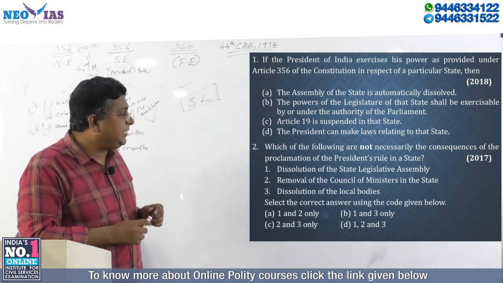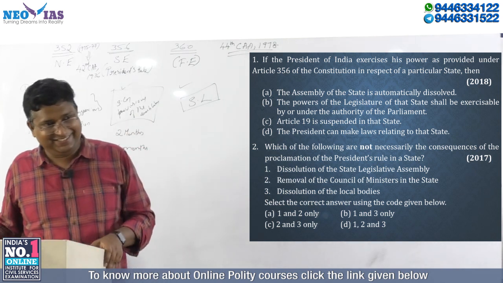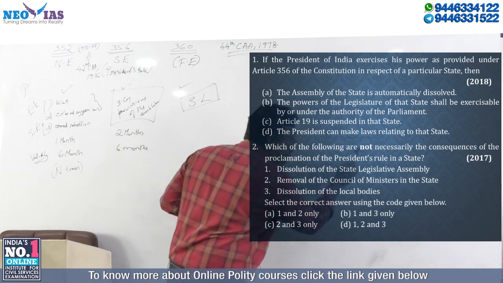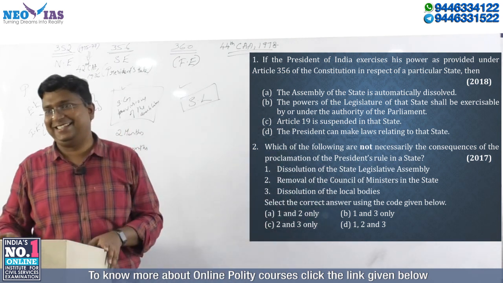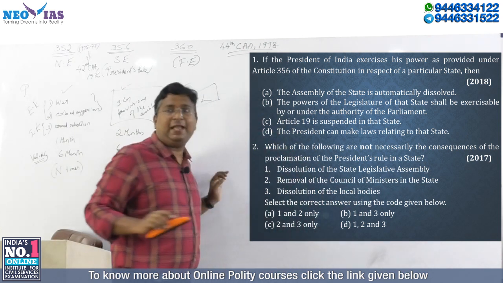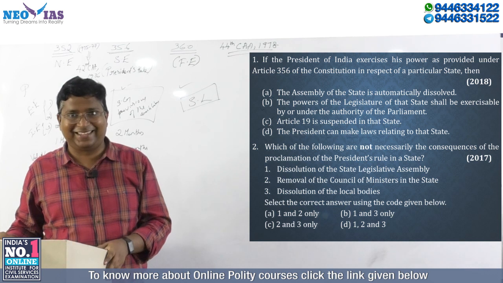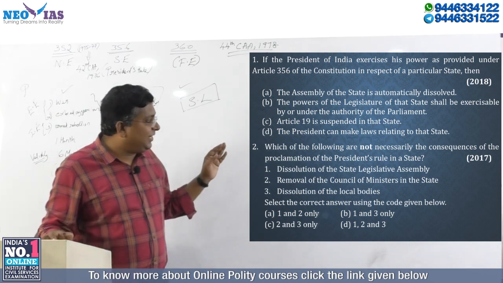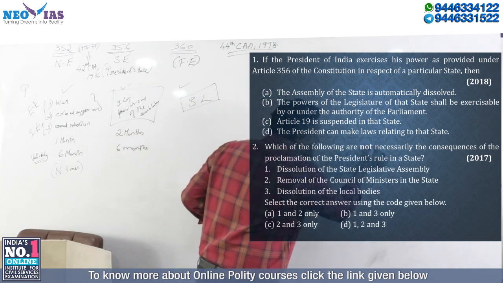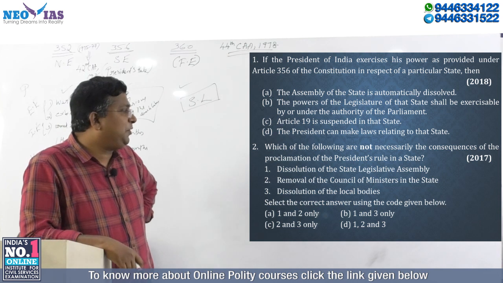Now, see, the 2017 question is a very tricky question. It's a simple question, but what has UPSC done? A trap was set for you. Read the question. Which of the following are not necessarily the consequence of the proclamation of the president rule in a state?